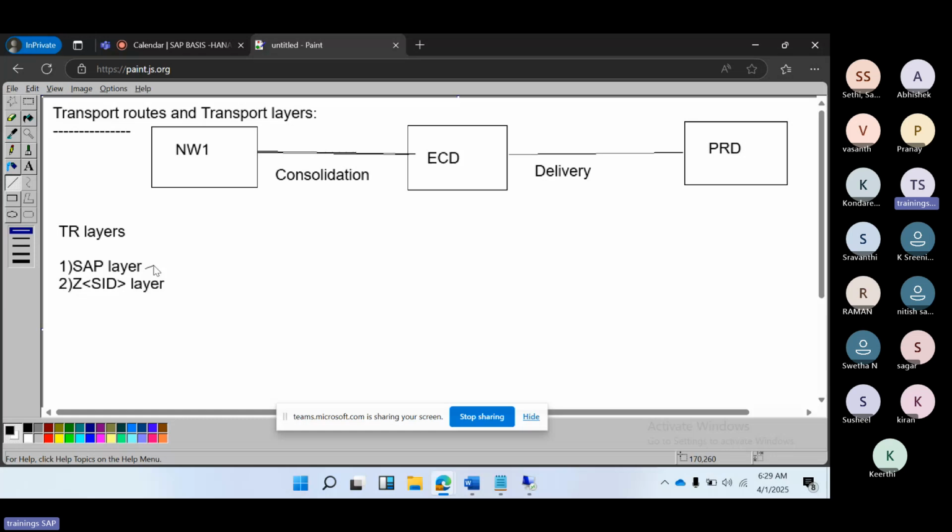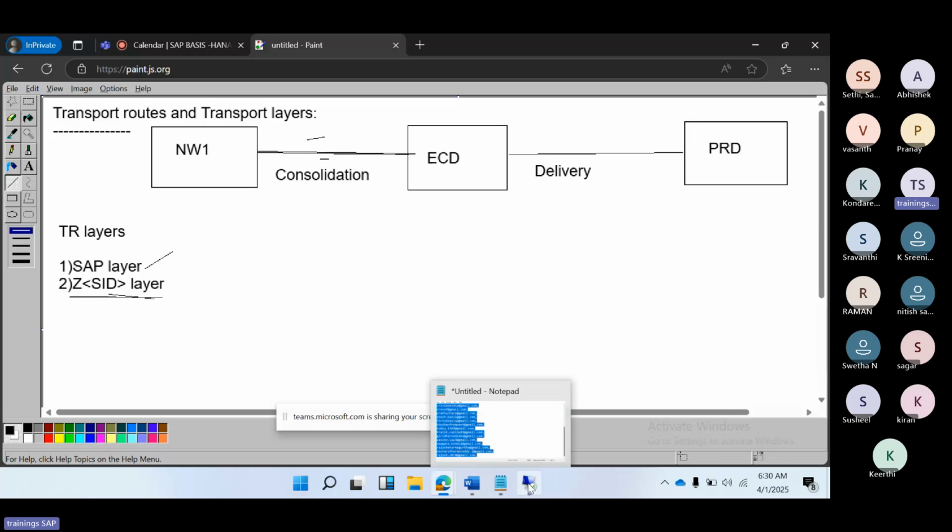So the SAP layer means all SAP standard objects will go via this lane. The ZSID layer means customization objects will go via this lane. That is the difference here. SAP standard objects will go through this lane, and customizations, which are developed by us, will go through the other one. One is the SAP layer, the second one is the ZSID layer.